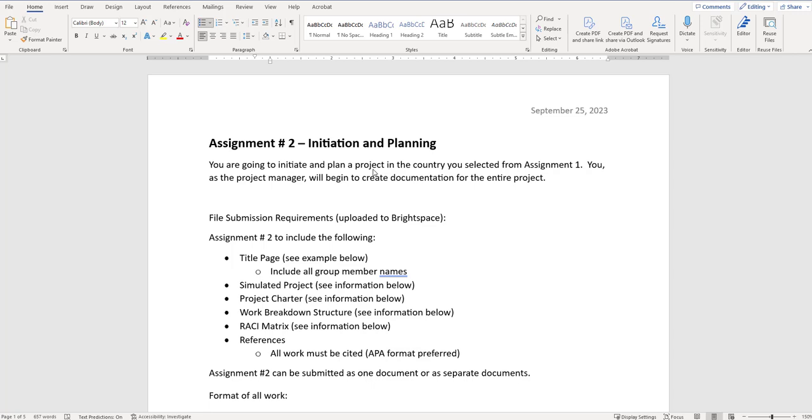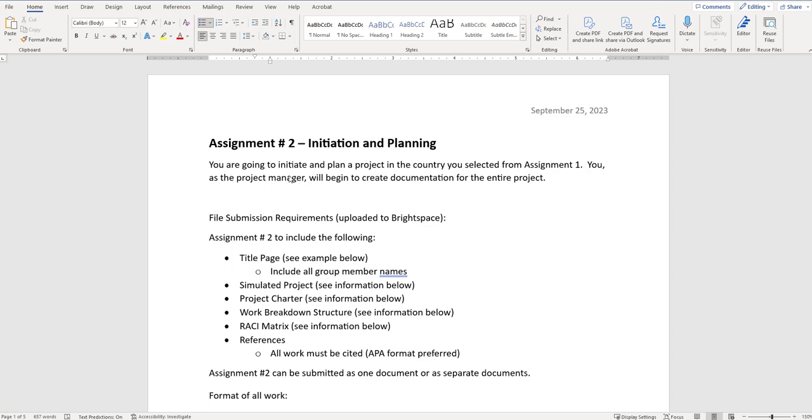If you didn't do assignment 1, I'll need you to get in touch with me about what country you're going to select. You can work in groups. Right, so if you're already in a group, you can stay within that group. If you're by yourself, you can stay by yourself. Right, the purpose is to make these assignments continuing so that you create a project by the end of this course.